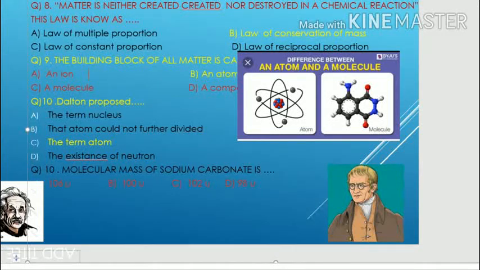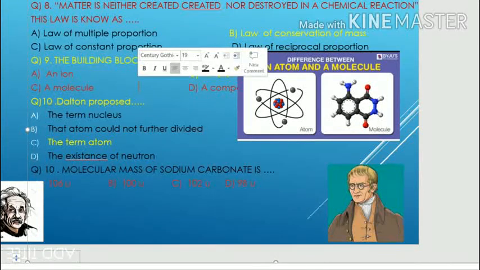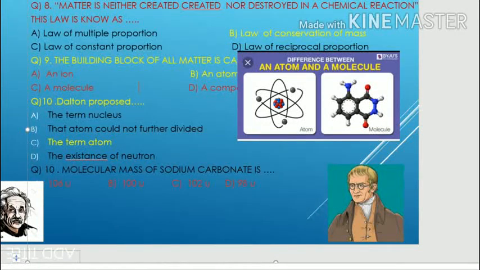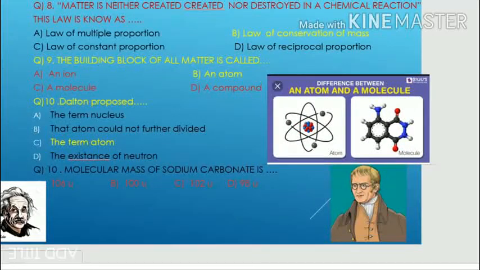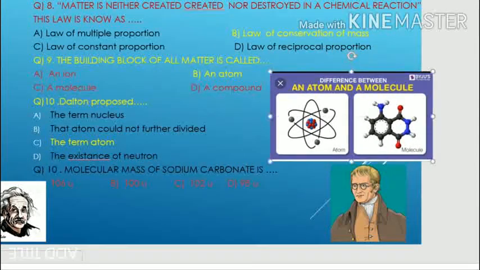Next, question number 9. The building block of all matter is called what? Here 4 options are given: ions, an atom, molecules or compounds. So all matter is made up of atoms. So the right answer is B, atoms.